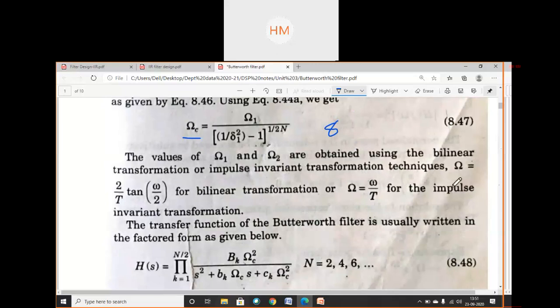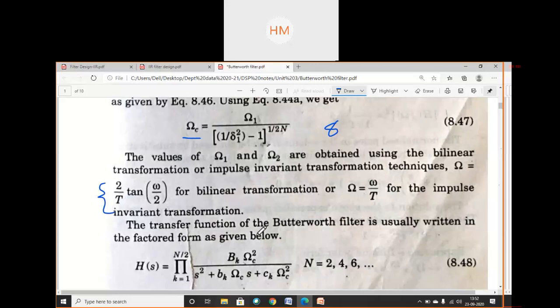Ohm is equal to 2 by t tan omega by 2 for bilinear transformation we have discussed, and ohm is equal to omega by 2 for the impulse invariant transformation. So these formulas are very important to find ohm values.